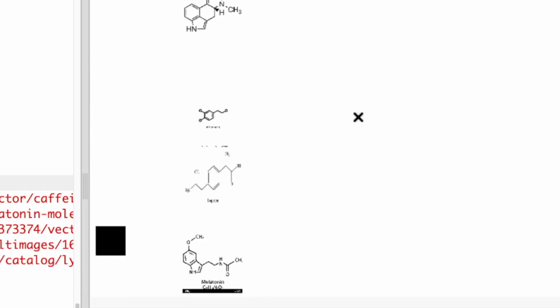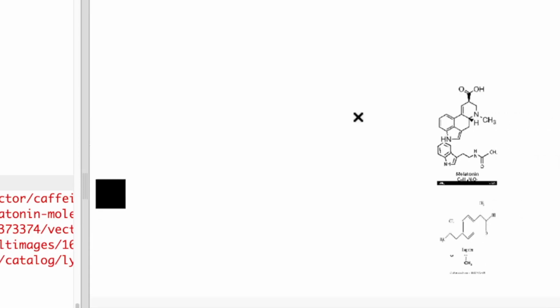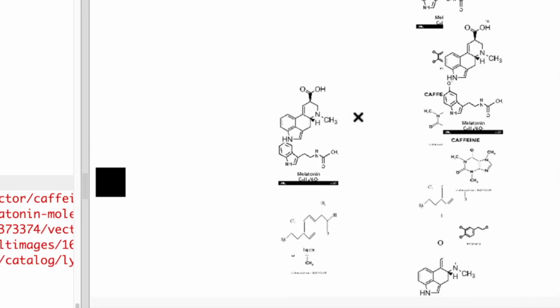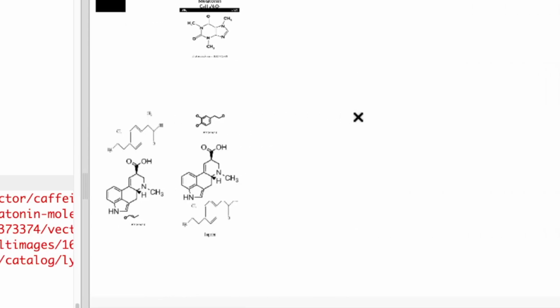So let's take the melatonin. That's supposed to make us slower. And another melatonin, let's see. Yeah, we are kind of slower actually. Is it just lagging or is the melatonin working?